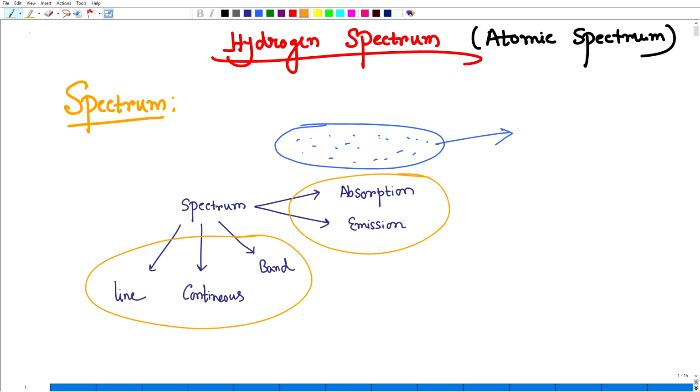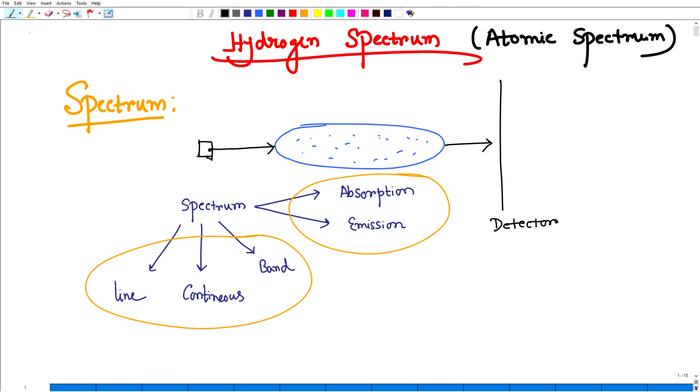In the last class we discussed this, but again this is very important, that's why I want to make this very clear. So again I am discussing this part. What is the absorption spectrum? Let's say this is the atomic discharge tube. There is some light source here, light is going through this discharge tube and coming out from there. Here is your detector.